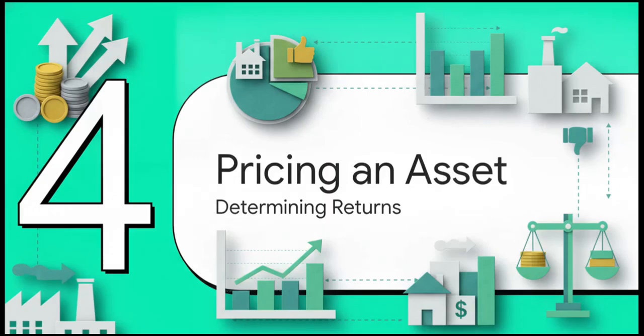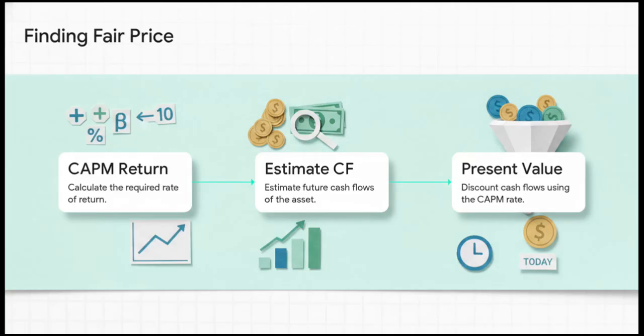Now for the really fun part, pricing an individual asset. This is our central focus, how we actually use the CAPM output to determine a real-world buy or sell decision. It's basically a three-step quest to find an asset's true intrinsic value. Step 1, calculate your CAPM required rate of return. Step 2, use fundamental analysis to estimate the asset's future cash flows. And Step 3, discount those future cash flows back to their present value today using that exact CAPM rate we just calculated as your discount rate.